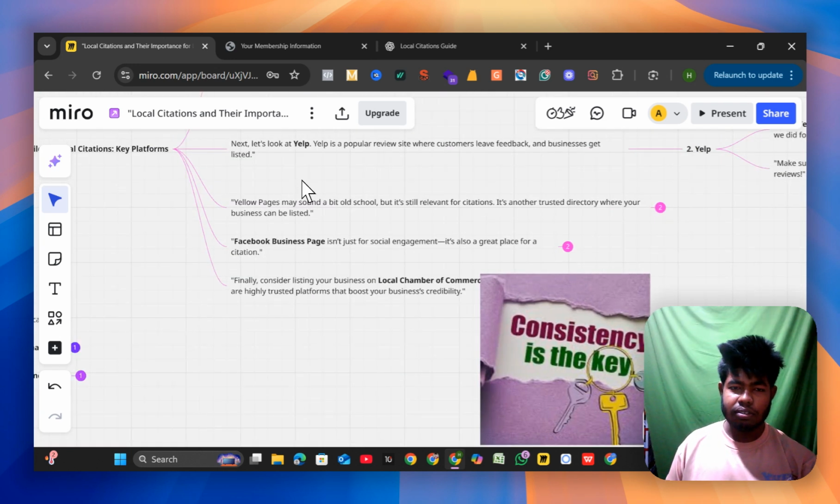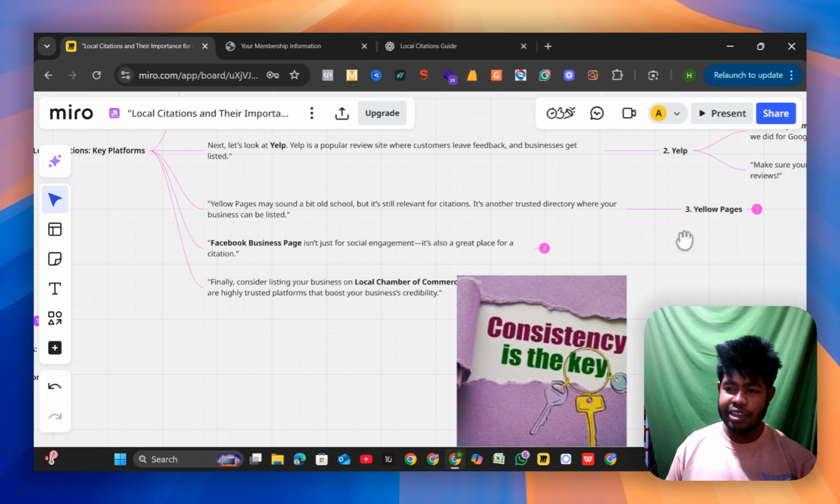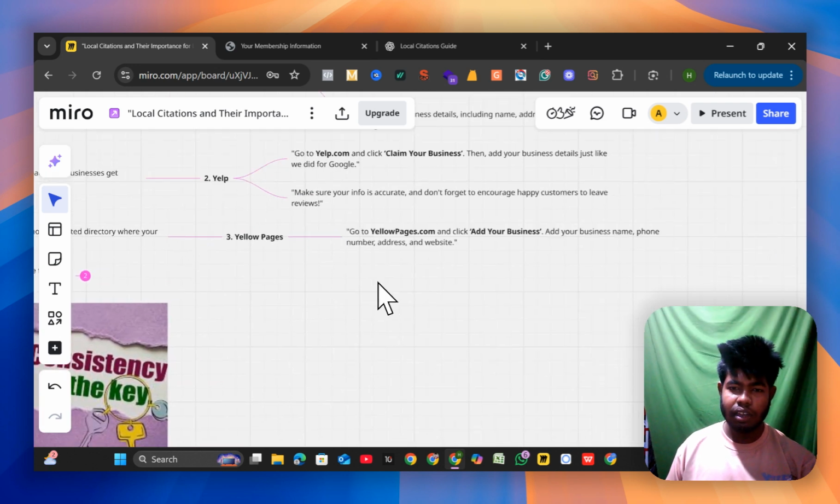Next, Yellow Pages may sound a bit old school but it's still relevant for citations. It's another trusted directory where your business can be listed. Number three is Yellow Pages. Go to yellowpages.com and click edit your business. Edit your business name, phone number, address, and website.